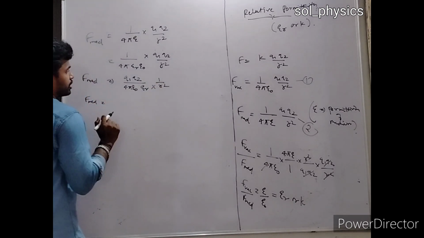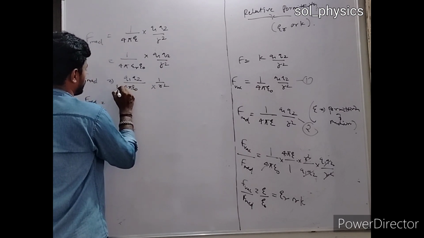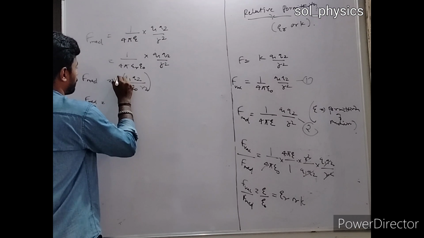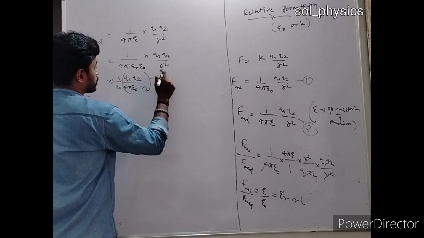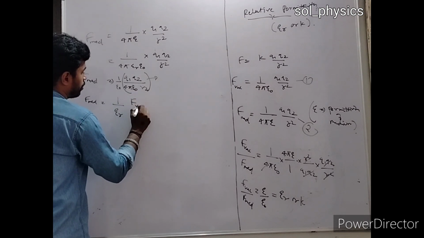If you look carefully, what will this equation become? If I write epsilon naught here, er, and r square here, this equation is nothing but your force in vacuum. So this is 1 by er times F of vacuum.